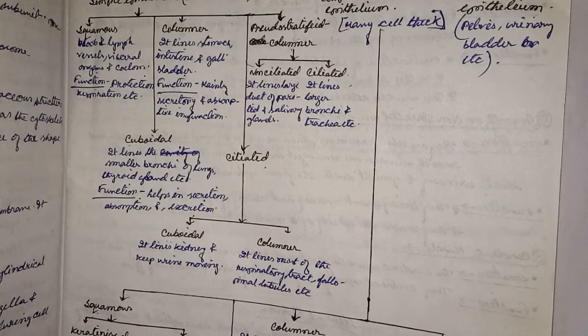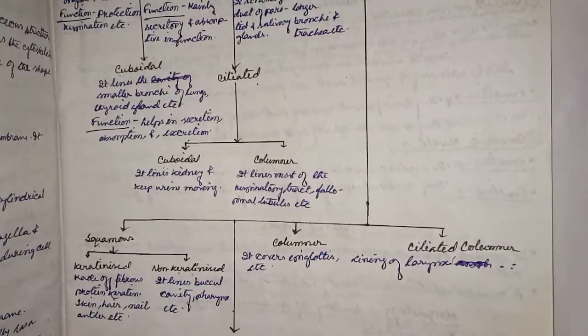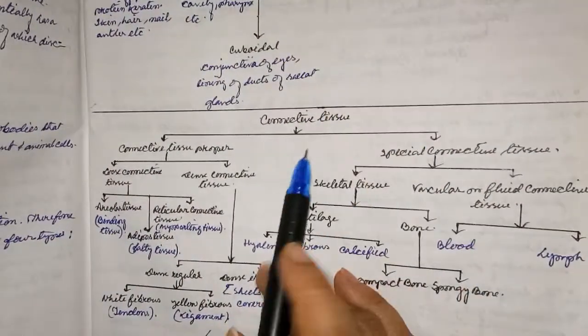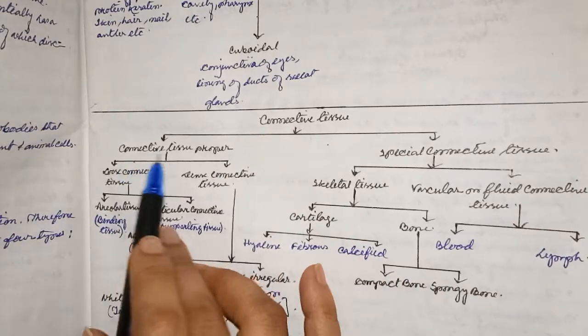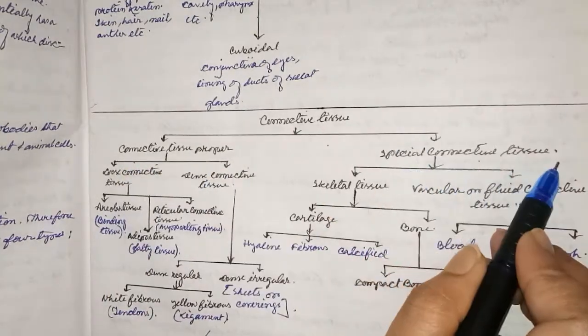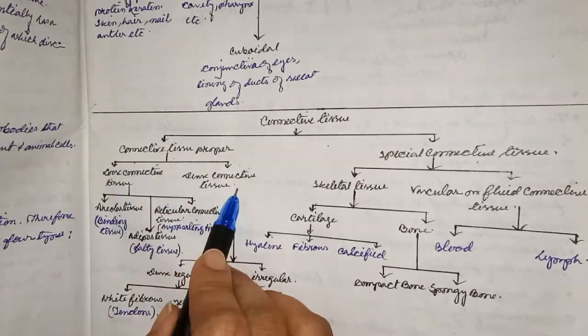Next, squamous is differentiated into keratinized and non-keratinized. Now here is the classification chart of connective tissue. It is divided into connective tissue proper and special connective tissue. Connective tissue proper is divided into loose connective tissue and dense connective tissue.